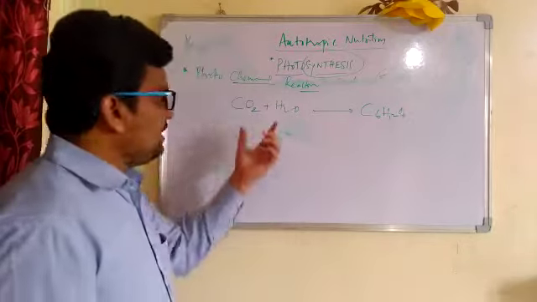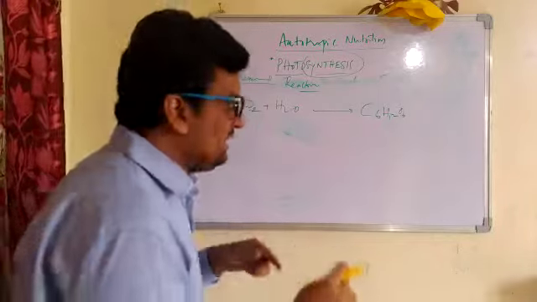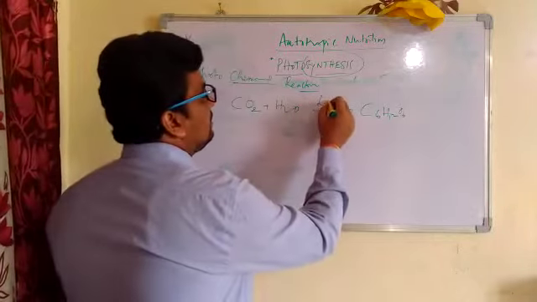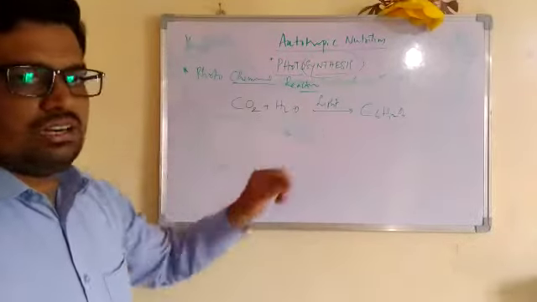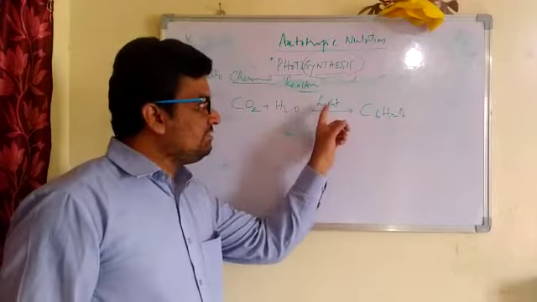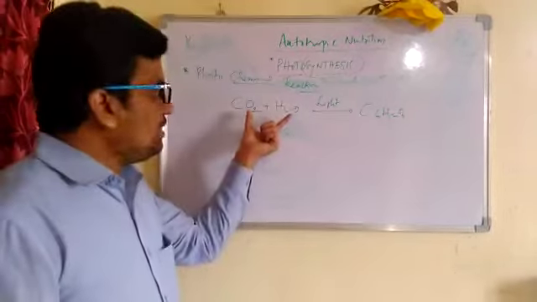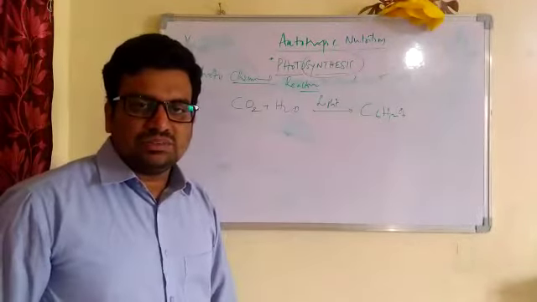In the same manner, carbon dioxide and water in the plant do not mix simply. It requires some energy. What is the source of energy, children? Light is the source of energy. Light has photons, which are energy packets. So when the light strikes the leaf, the carbon dioxide and water collected by the plant merge together to form glucose.